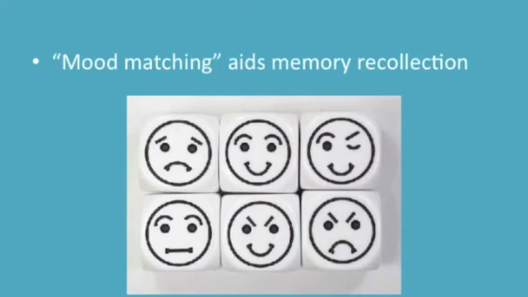Researchers show that mood matching, or using mood as a retrieval cue, improves memory recollection significantly. For example, associating the current mood you are in to an event that happened the last time you were in that mood is employing mood matching as a memory cue.